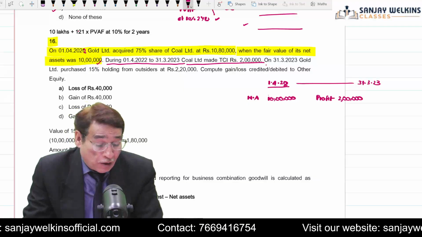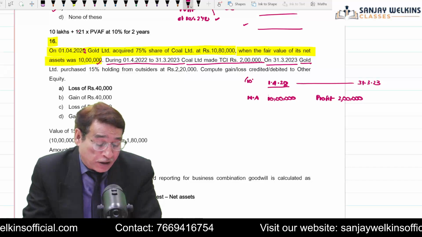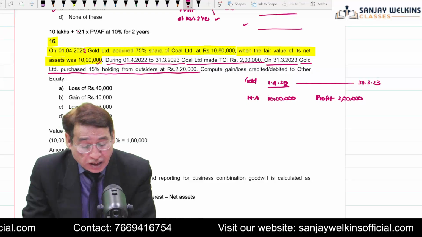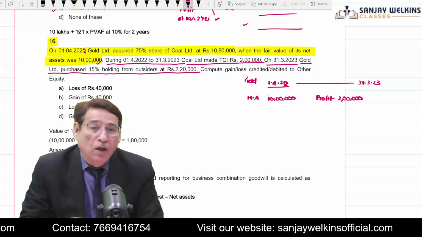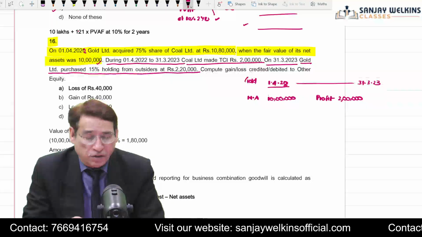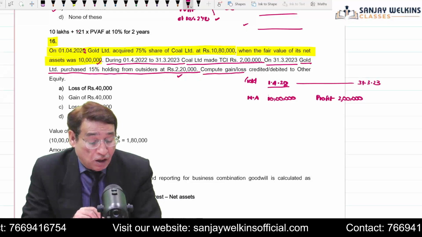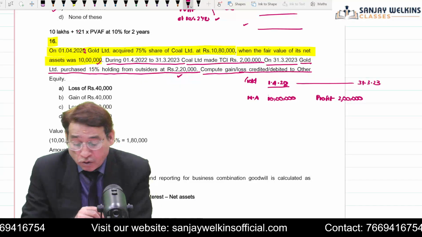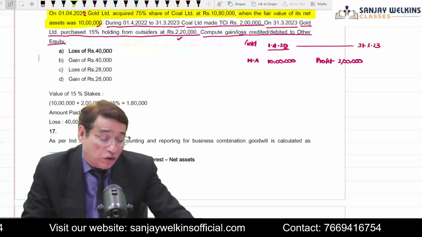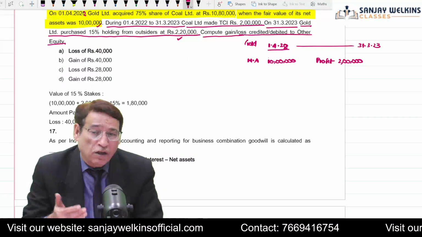Correct? Now it is given that on 31/3/2023, Gold Limited, the name of the acquirer entity, purchased 15% holding from the outsiders at 2,20,000. So this time the acquirer company, even though it already has control, is acquiring some additional shares for 2,20,000. The question is simply asking you to compute the gain or loss to be credited to other equity. Whenever there is a loss or gain on account of purchase or sale of additional shares, we take it to the other comprehensive income or the other equity.